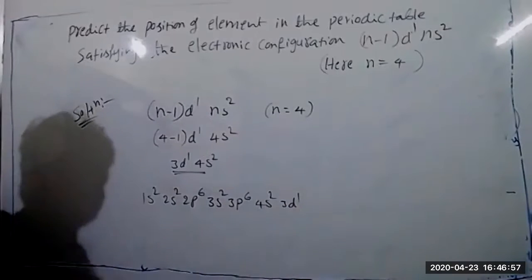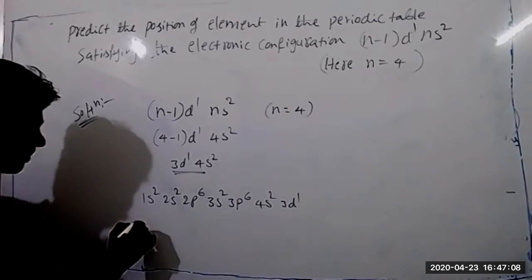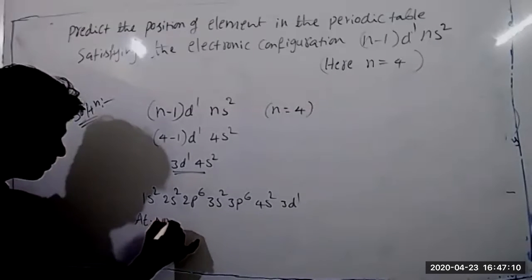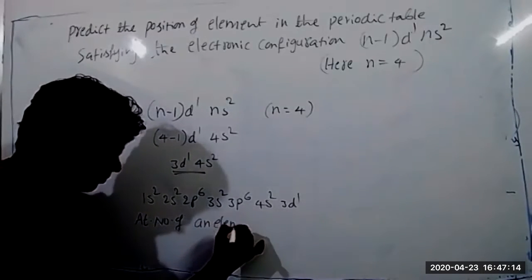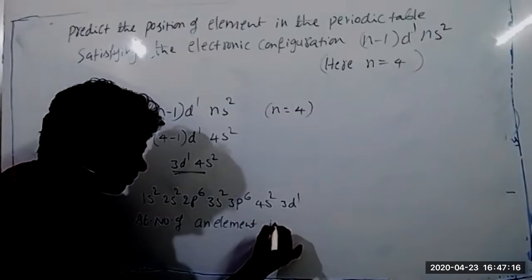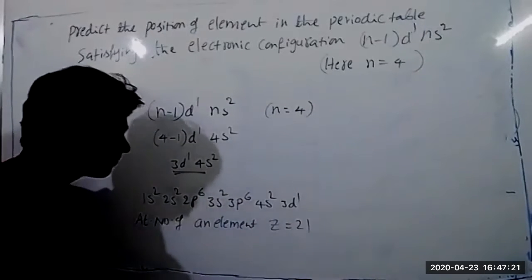Now count the total number of electrons. 21. So the atomic number of the element is Z equal to 21.